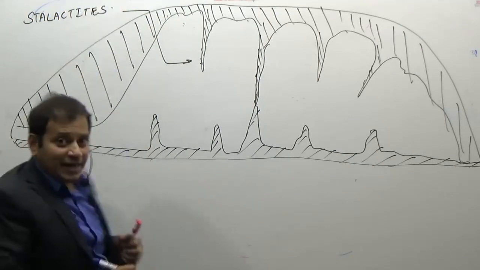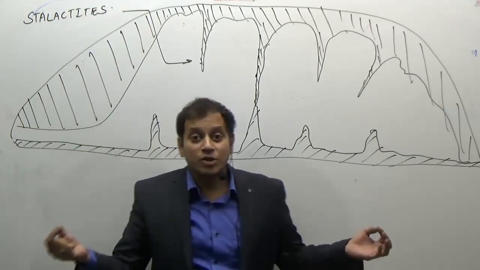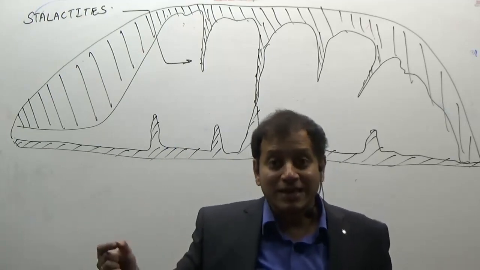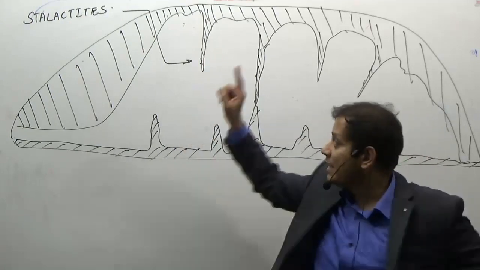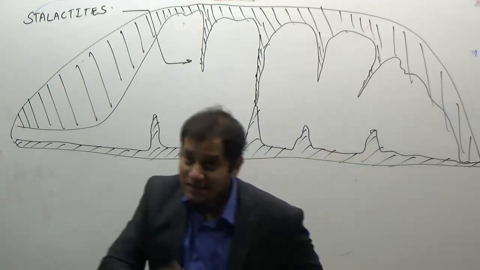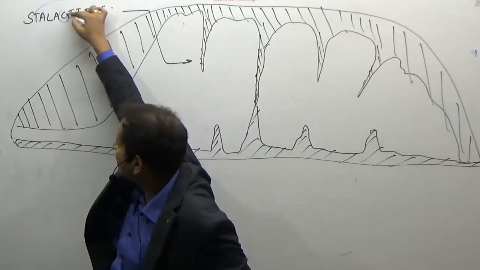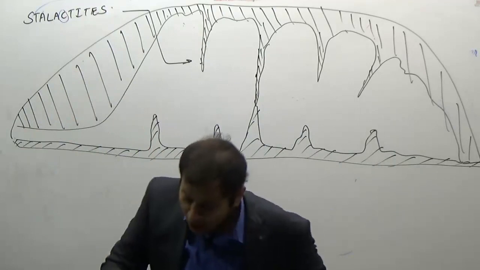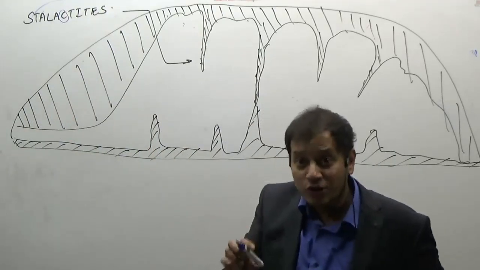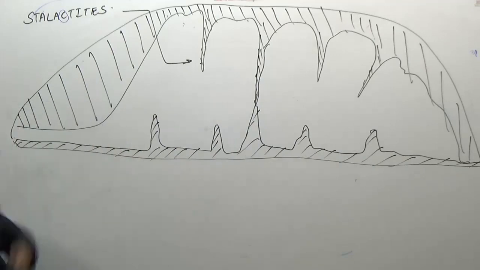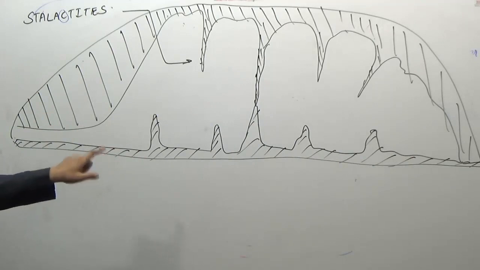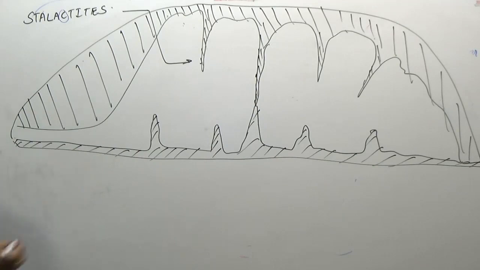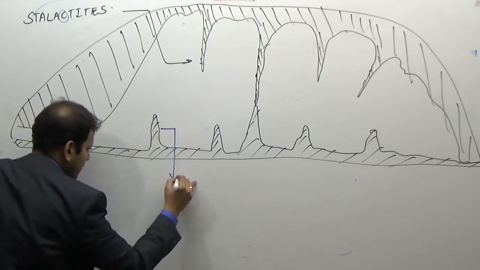So what are stalactites? Due to evaporation of water, the calcium carbonate sticks and grows like a slender outgrowth from the roof of a cave. It is known as stalactites. How to remember? C stands for ceiling, and stalactites grow from the ceiling. On the other hand, when the outgrowth falls on the ground, it results in the formation of blunt, rounded stalagmites, which drop to the floor.